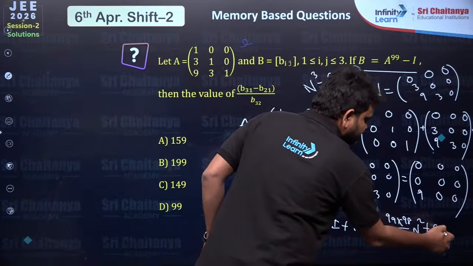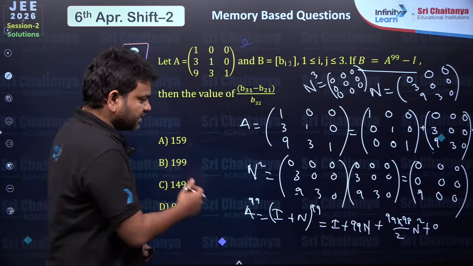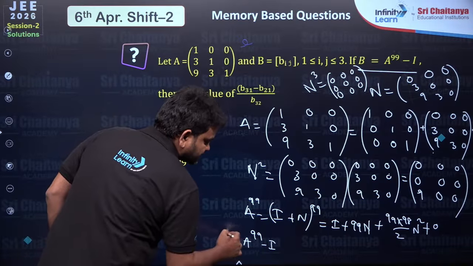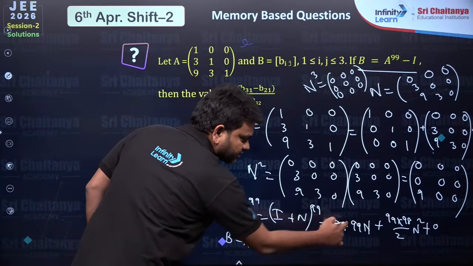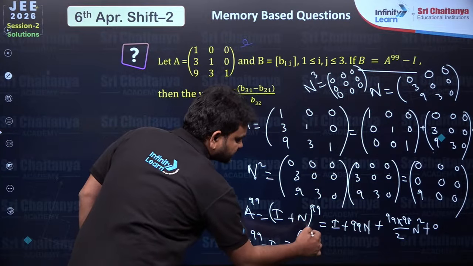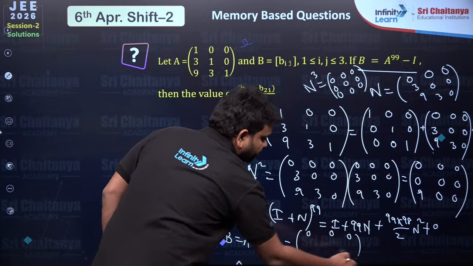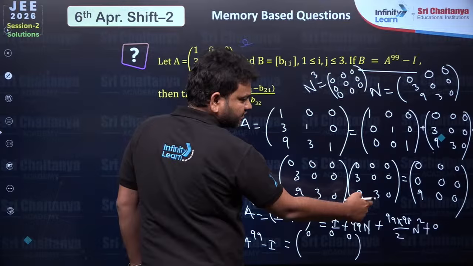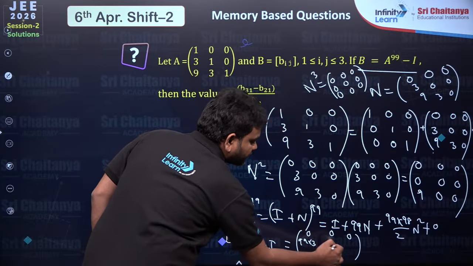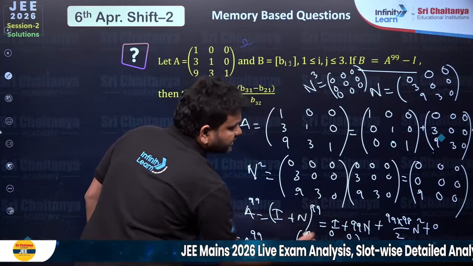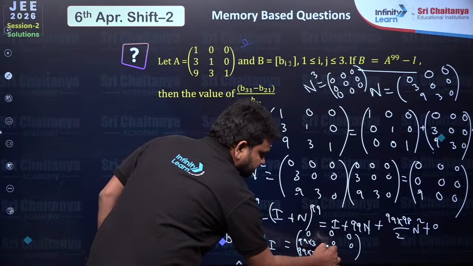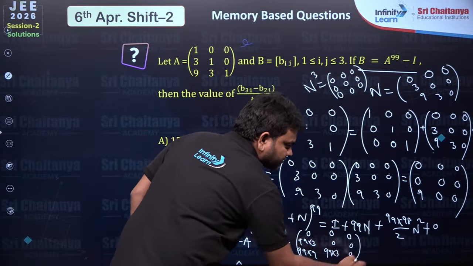So the next one will be 0. I don't have to write anyway. Now, if I take that I to the left side, A99 minus I, which is actually equal to B, is equal to 99 into N. N is the matrix which I have there. So this is 0, 0 and 0. And we have here 99 into N. So 99 into 3 and 0, 0. And then we have 99 into 9.